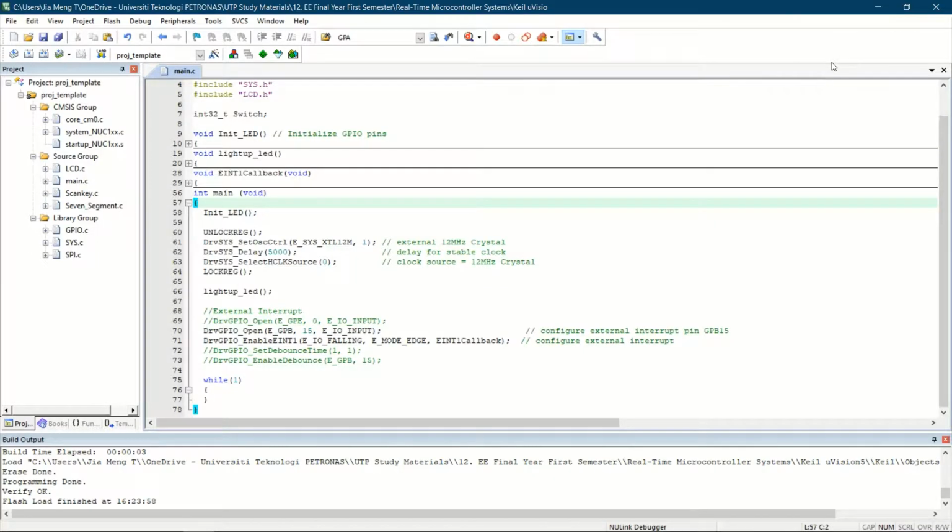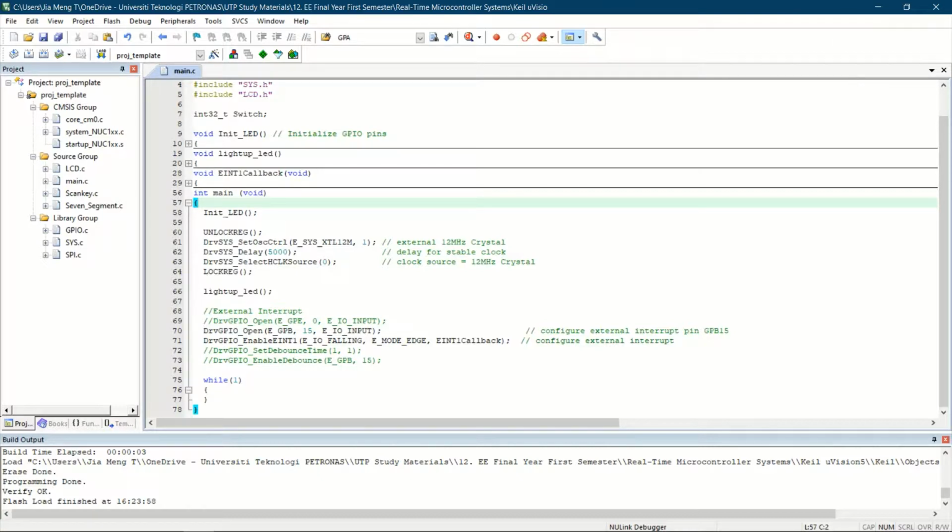So in the first task, all the LEDs, which are LED 5 to 8, need to be turned off in sequence if the switch is pushed, and when the switch is released, all the LEDs should be turned on. So we look at the main script.